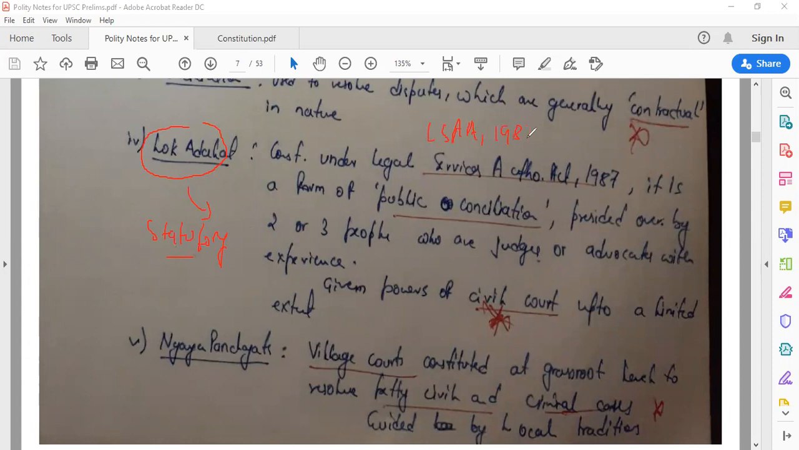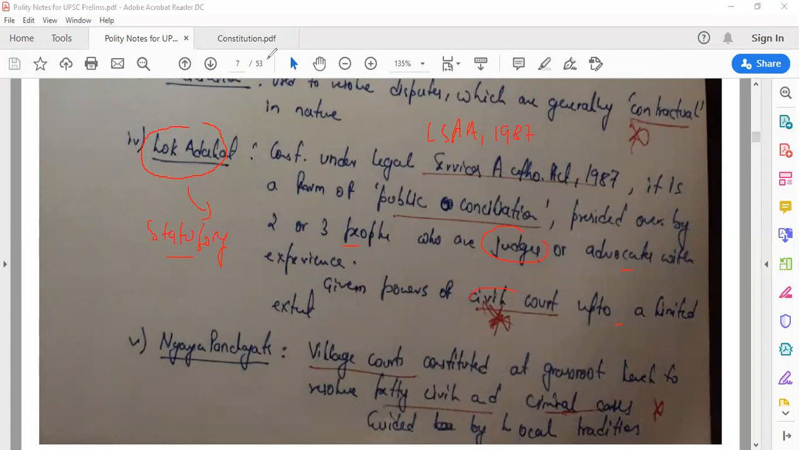What is LSAA? That is the Legal Services Authorities Act 1987, and Lok Adalat is a form of public conciliation, which is presided over by 2-3 people who are judges. It's not like anybody, me and you, will go and sit there. If you are a judge, you can go. So 2 or 3 people who are judges or advocates with experience preside over it, not any naysayer, although it is a form of public conciliation only. And it has been given the power of civil court up to a limited extent. It has not been given the powers of criminal court, it has been given the powers of civil court.